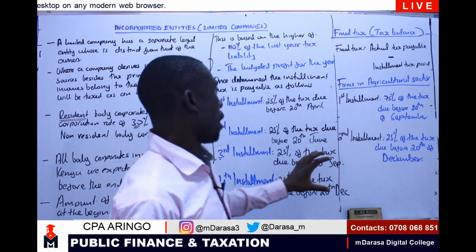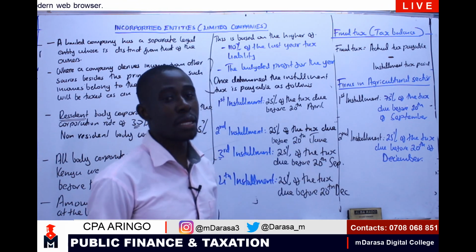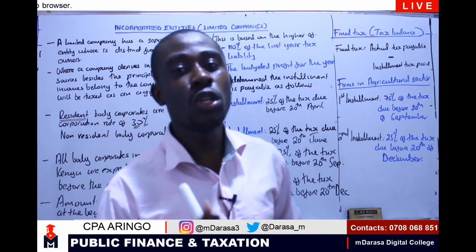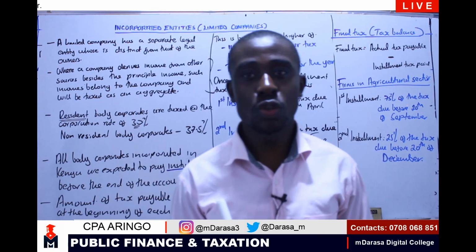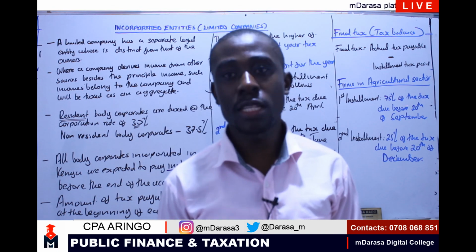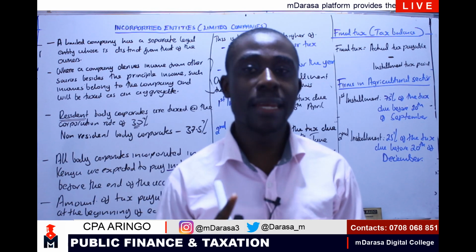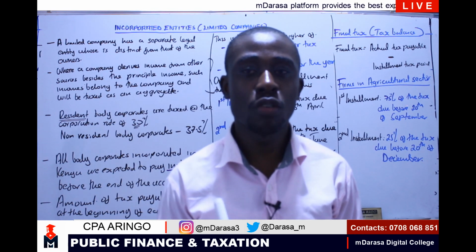So after we've talked of this first concept of company, the next concept that I wish you to join me in the next session, we will be looking at allowable expenses for companies. We'll be looking at some of the non-allowable expenses for companies.